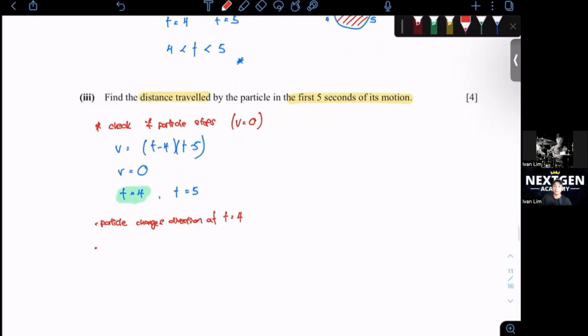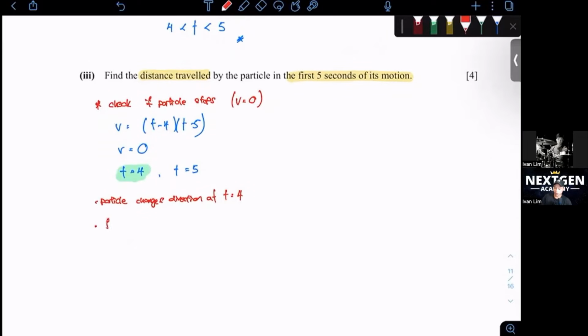We need to find the displacement at these few significant timings, which is s at t equals 0, 4, and 5. This is the method to do it.